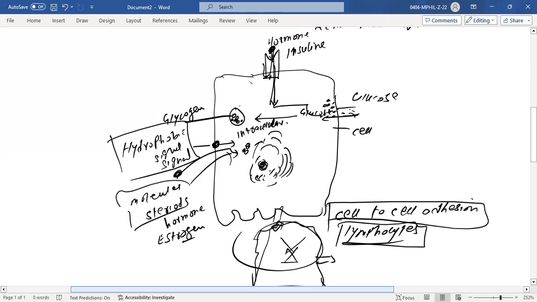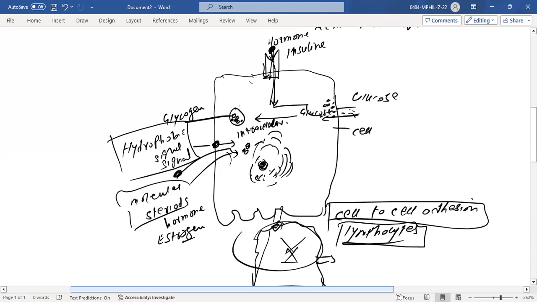Another function is that it is a partially permeable membrane, which allows some substances to get in and restricts some substances from getting in. It means it controls the transport of materials into and out of the cells. And it is also the site of various metabolic reactions, right? So this was all about cell signaling.